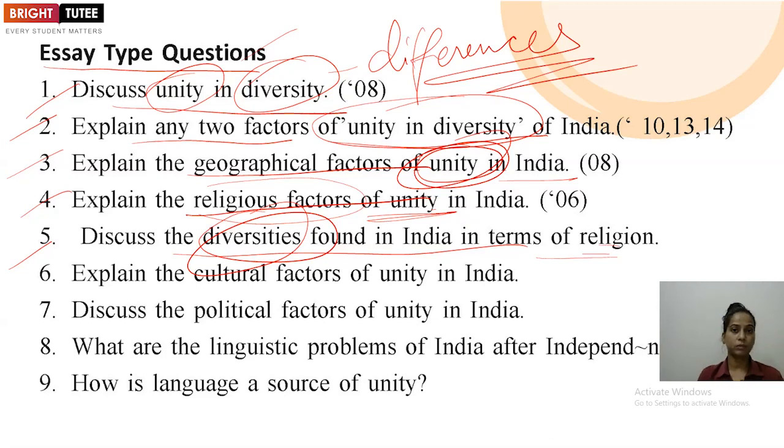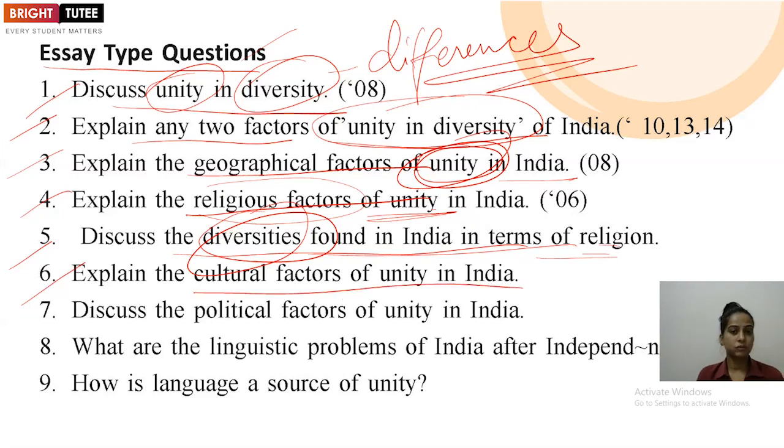So you can mention how different religious groups, Hindu, Muslim, Sikh, Christians and all, are living there. Then you will mention how one particular group is different from the other. We can mention the communal riots or the violence that took place in the past, and how conflicts are arising between the religious groups, which are creating differences and feelings of hatred. So that can come under that.